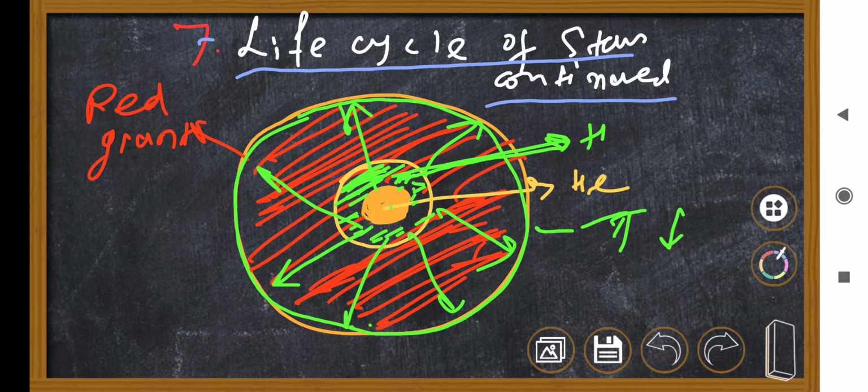So the temperature is less, that means the wavelength of the light it produces will be more, because we know lambda max times T is constant. We discussed all those things in the previous lecture. I highly recommend you watch that again.